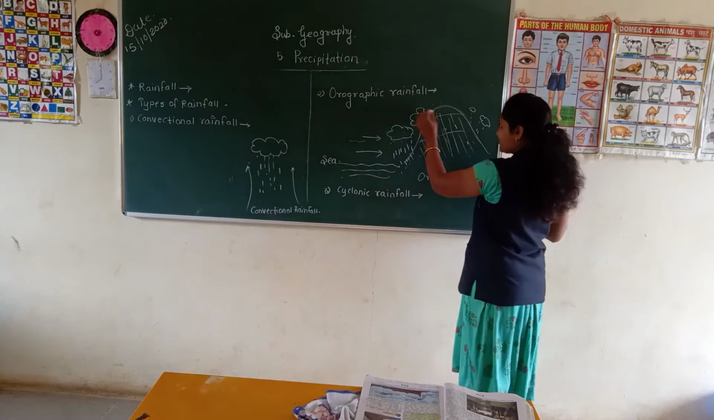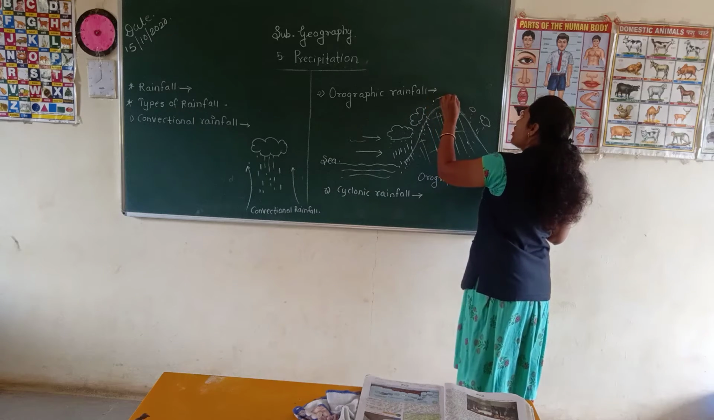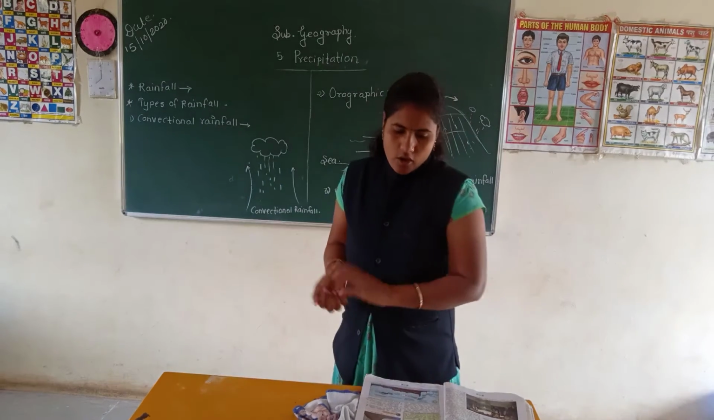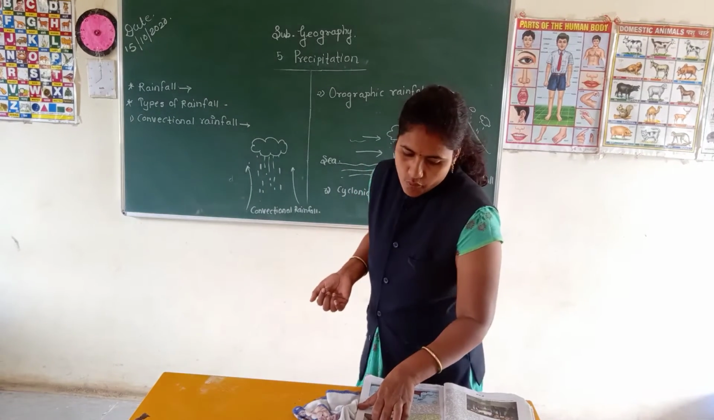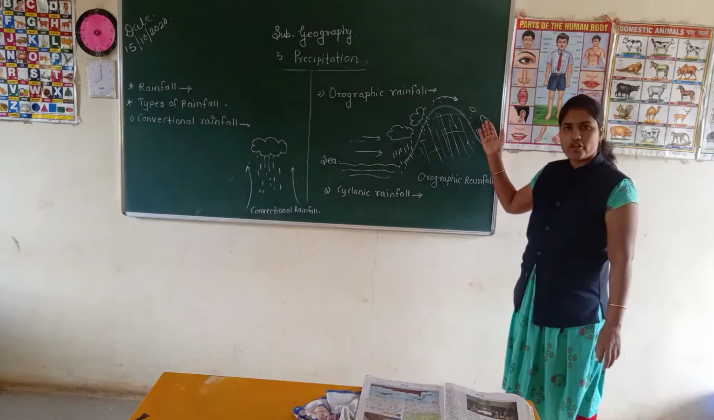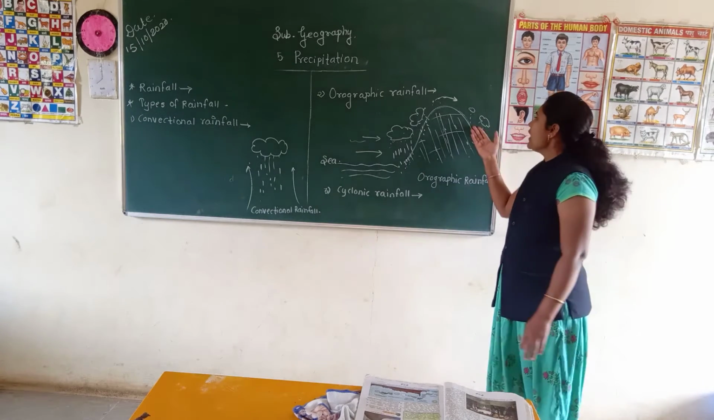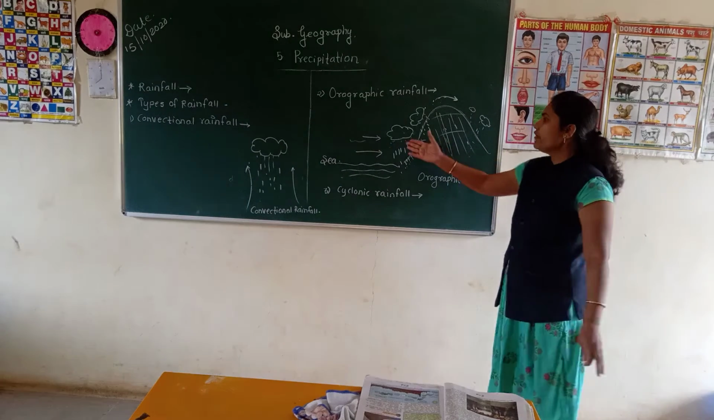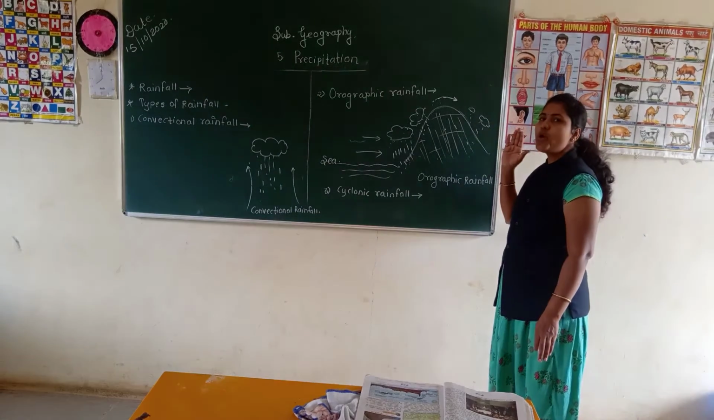When the clouds and winds cross the mountain, the amount of vapor reduces, means less quantity of water vapor remains in those clouds. That's why in the leeward side, the opposite side of the windward, we get less quantity of rainfall. It is called the rain shadow area.